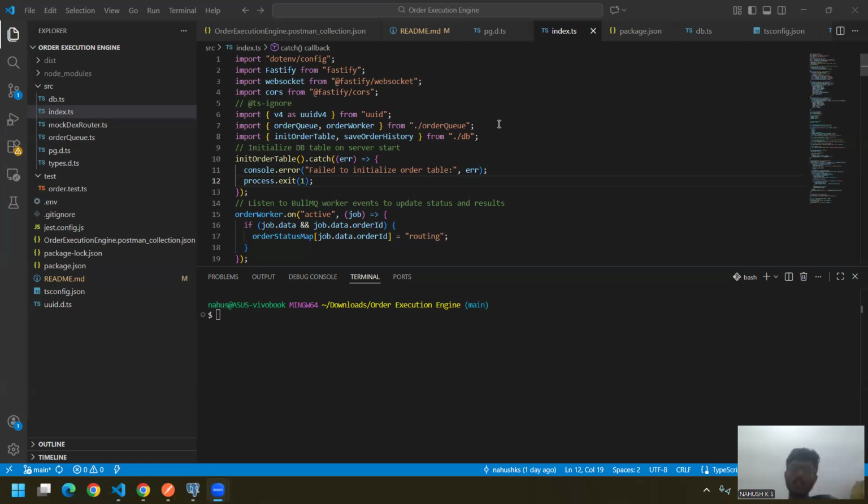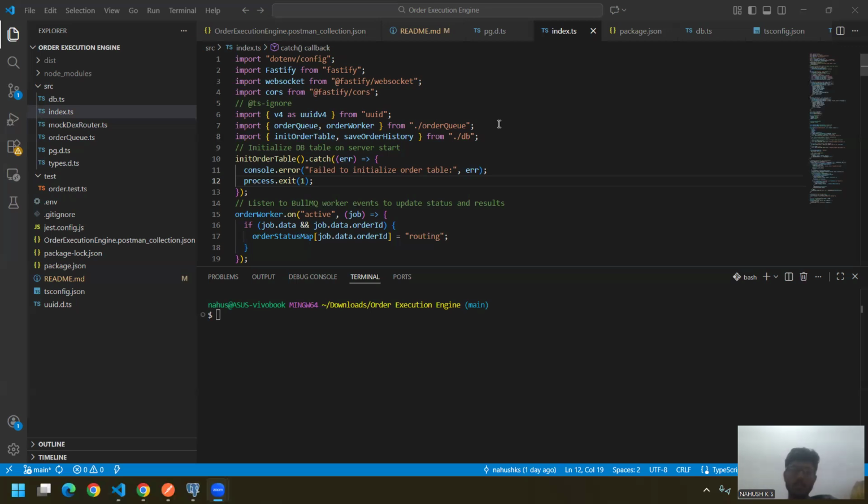The engine will simulate the DEX, that is Raydium and Meteora prices. Then it will automatically compare which one is best, that is, which one is higher, choose it, and execute the order.